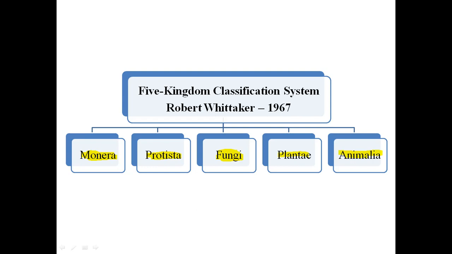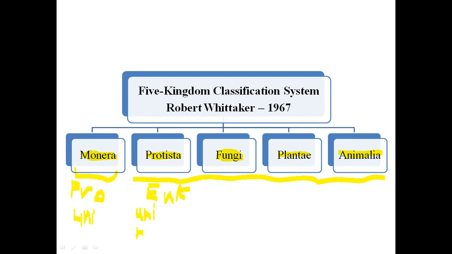So what is Monera? Monera are generally all the prokaryotes. These are unicellular. And Protista, Fungi, Plantae and Animalia, all of them are eukaryotic organisms. Among these eukaryotic organisms, the Protista are either unicellular or simple multicellular organisms.